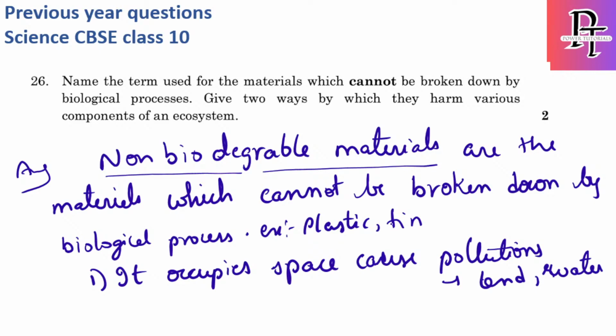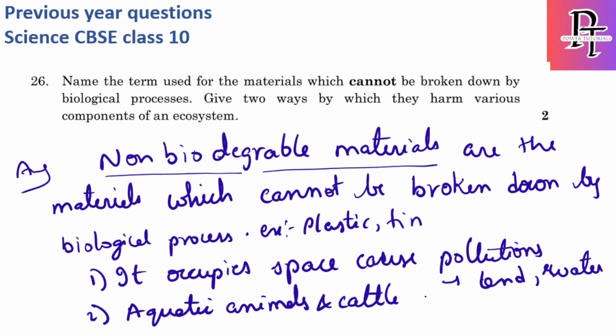For example, if you keep a plastic bottle on land for so many years, it will remain the same because it is a non-biodegradable element. Second, if it is dumped in water, mainly aquatic animals, and even cattle, if they consume these non-biodegradable elements, it also affects their health.